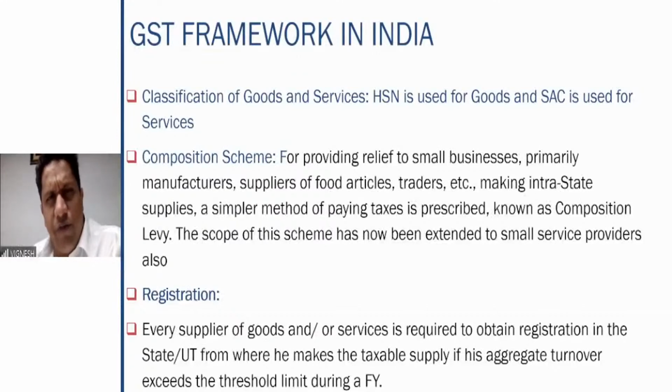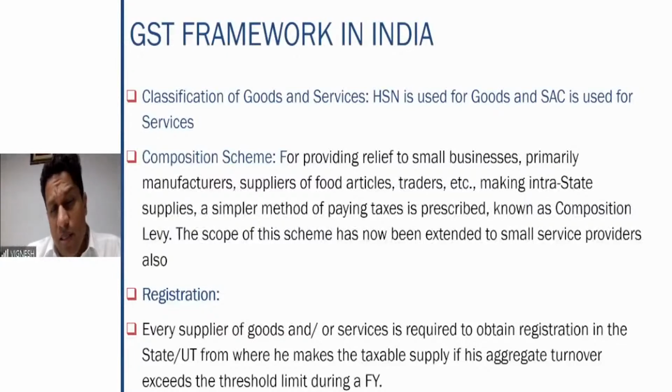Now, this same rate of 5% cannot be applicable to, say, a watch. 5% GST cannot be applicable to a watch because a watch is a slightly luxury product as compared to rice, branded rice. So in that particular situation, the watch rate will be, say, 18% or 28%, depending on what the government has decided. So classification in this case is important.